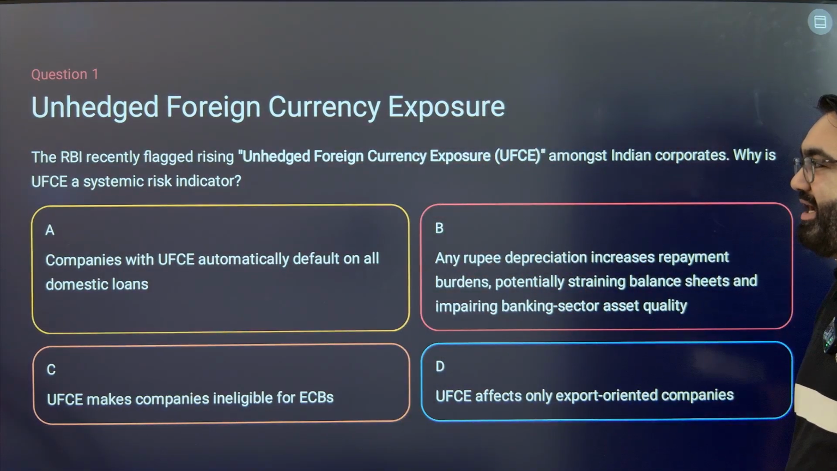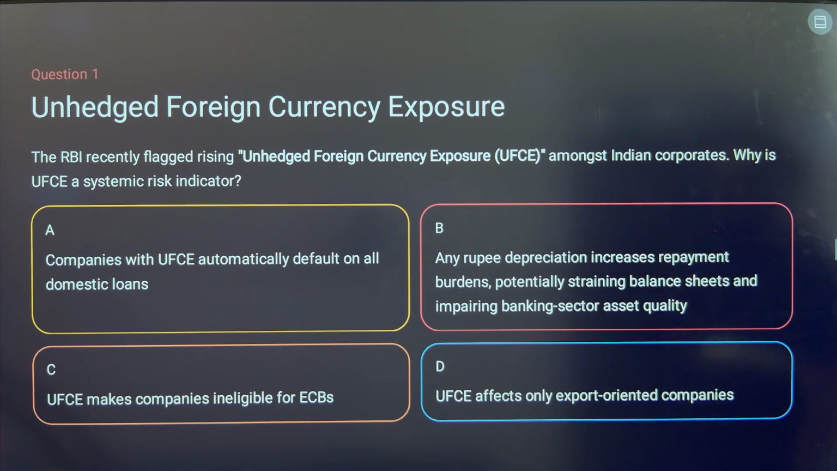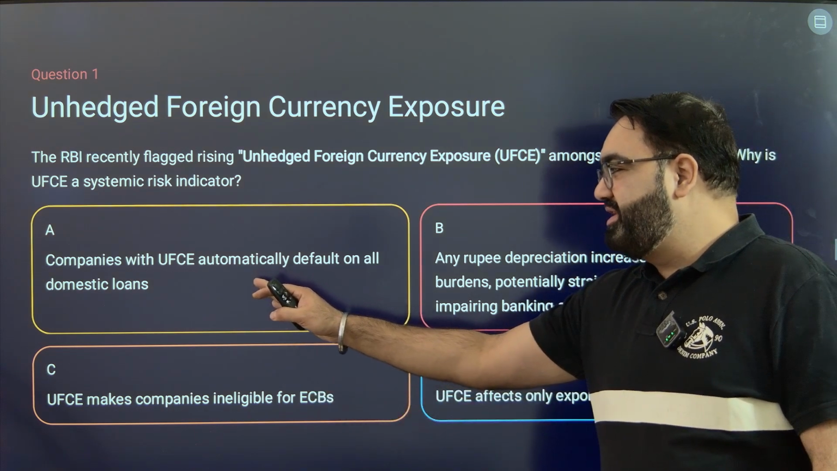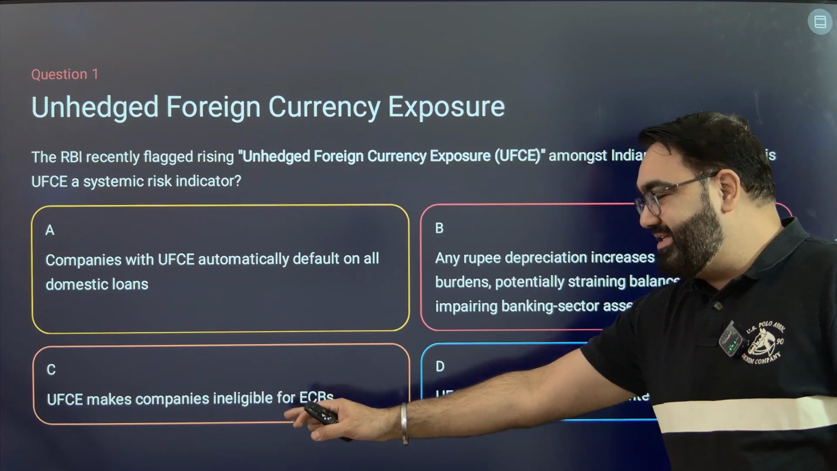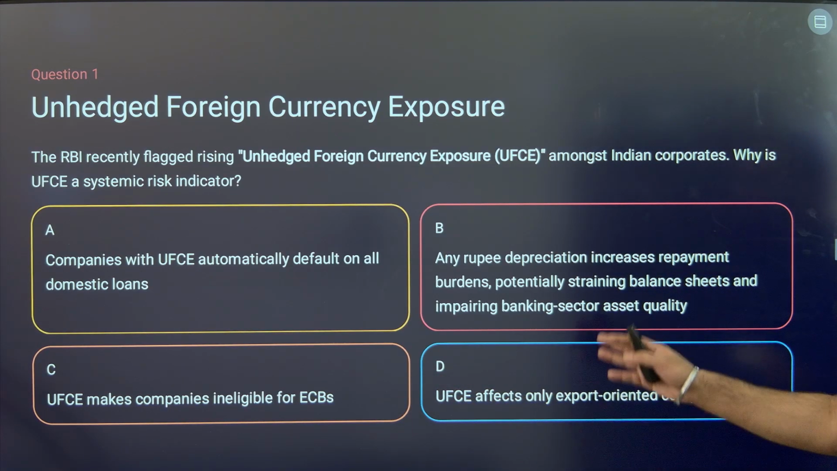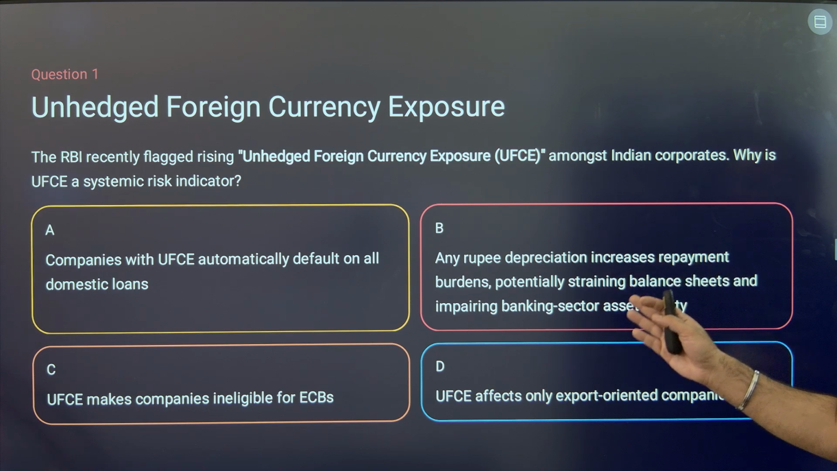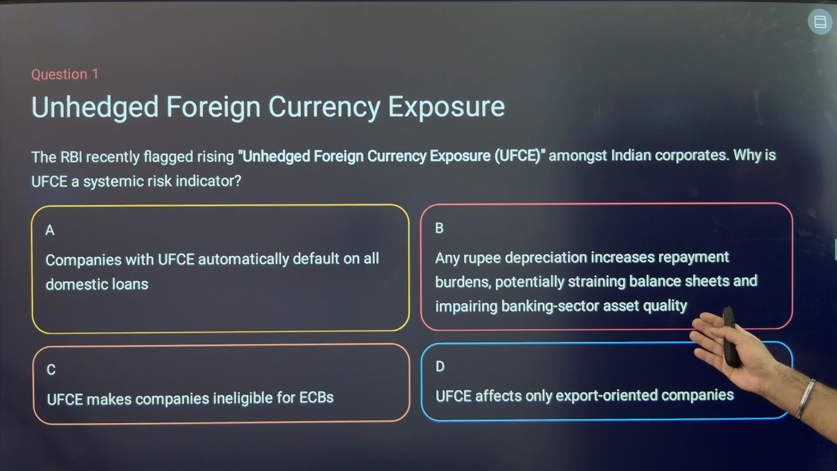The RBI recently flagged rising unhedged foreign currency exposure (UFCE) amongst Indian corporates. Why is UFCE a systemic risk indicator? First, is it because the companies with UFCE automatically default on all the domestic loans? It's a pretty sweeping statement. That does not happen. It makes companies ineligible for external commercial borrowings? Not really. Any rupee depreciation increases repayment burden, potentially straining balance sheet and impairing banking sector asset quality.